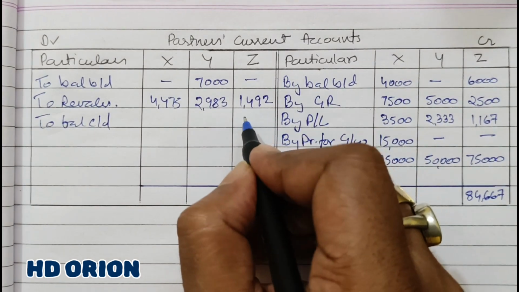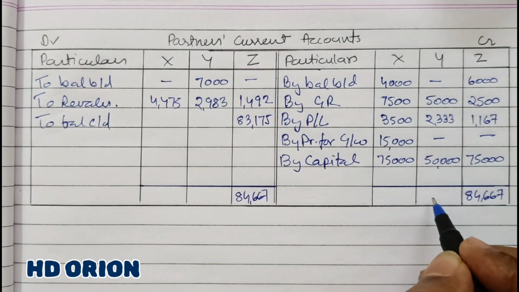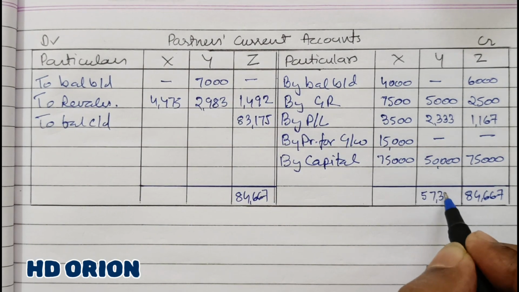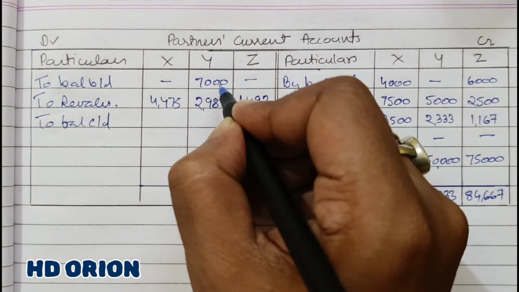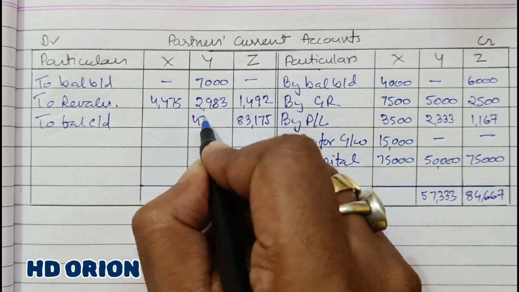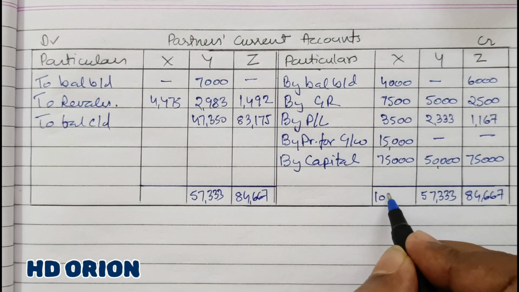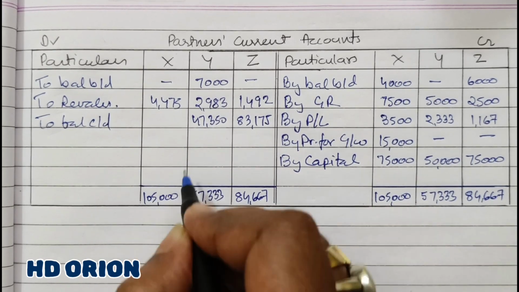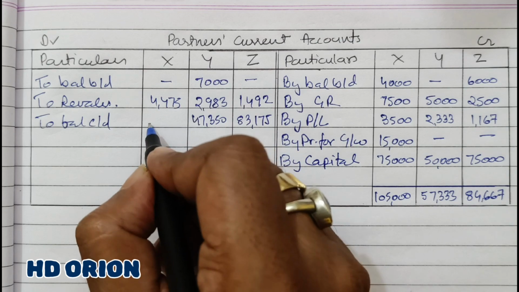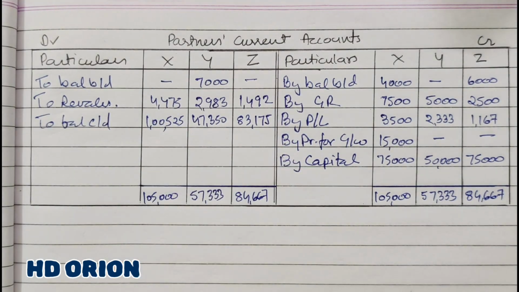The balancing figure is 83,175. For Y it is 57,333. Minus these two amounts, it is 47,350. For X it is 1,05,000 minus 4,475, it is 1,00,525. So that is how current account is prepared.